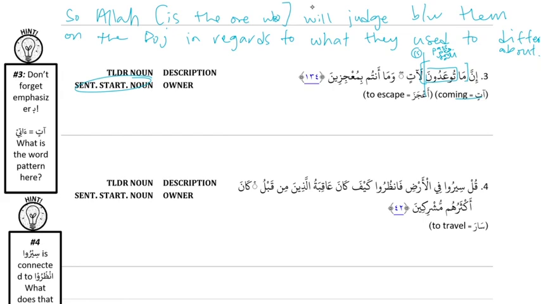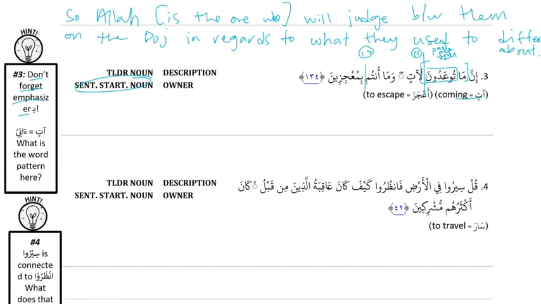And then wama antum bimu'jizin. Is that another complex noun? No, this is negation ma. How do we know? Because ma plus the B on bimu'jizin. Remember the emphasizer B? That comes in negated sentences. So ma plus B tells us that it's a negated emphasizer sentence. So how are we going to work through this sentence? We put the is before the emphasizer B. So we know where our is's go.